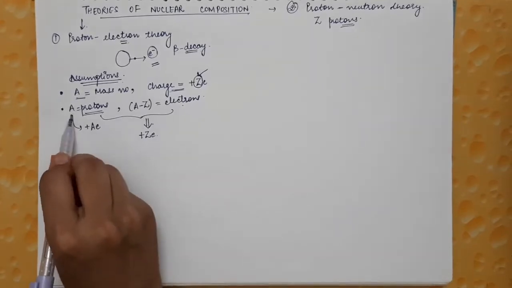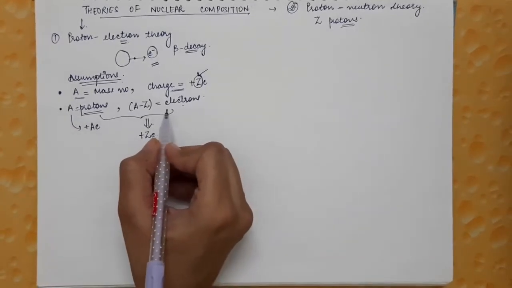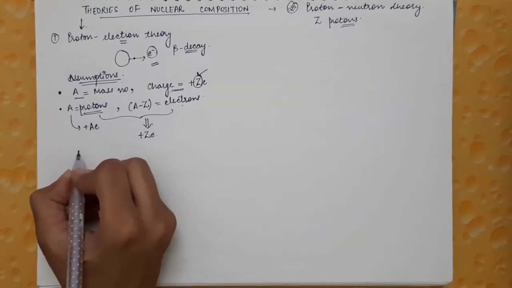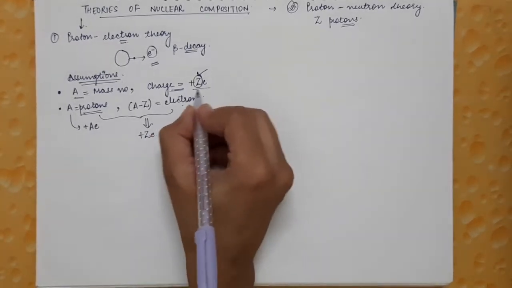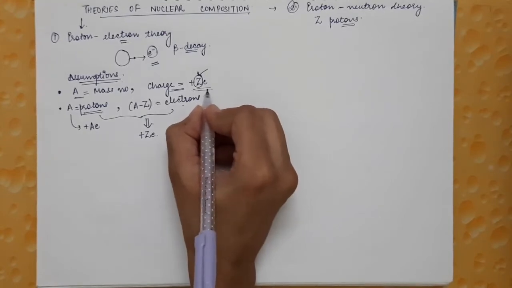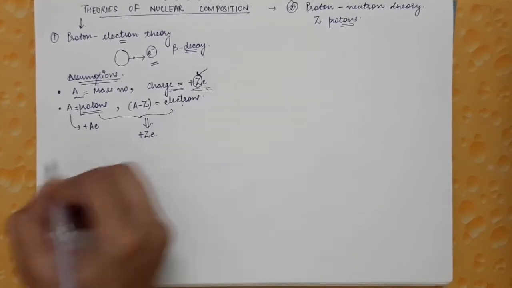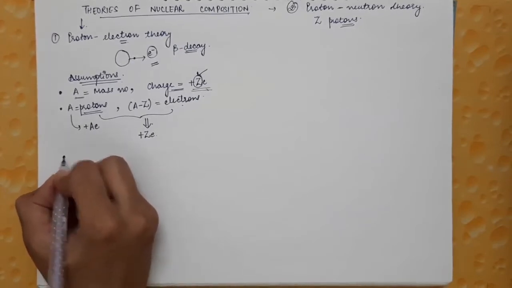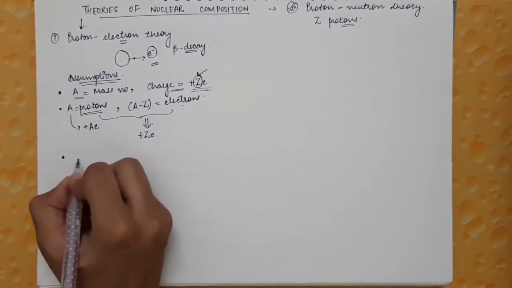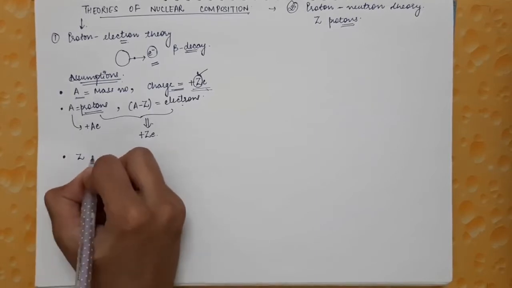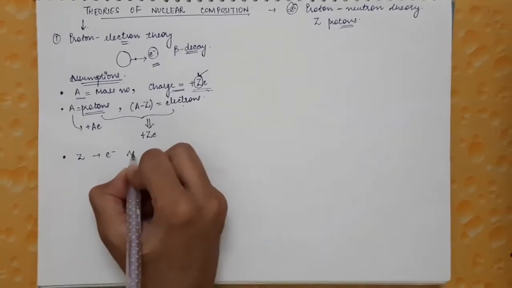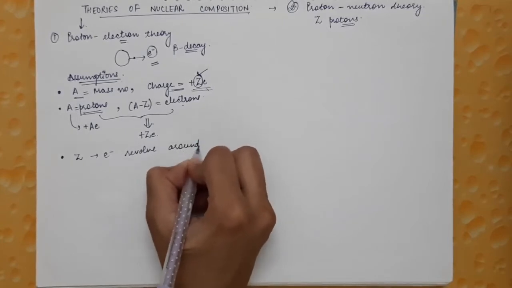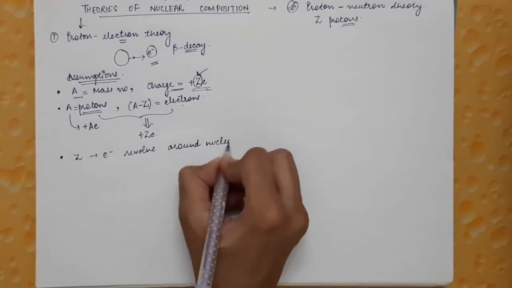There are A number of protons and A minus Z number of electrons, and the total charge on the nucleus is plus Z times e. The atom as a whole we know is neutral, so it was assumed that Z number of electrons revolve around the nucleus.